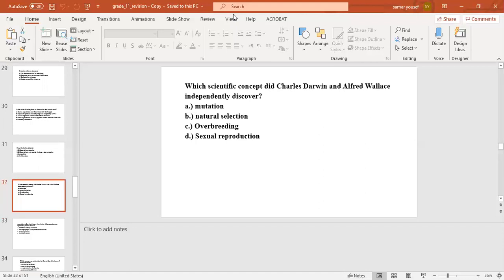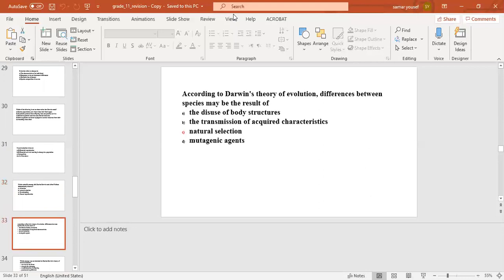The next question, which scientific concept did Charles Darwin and Alfred Wallace independently discover? Number A, mutation. Number B, natural selection. Number C, overbreeding. Number D, sexual reproduction. The correct answer will be number B, natural selection. The next question, according to Darwin's theory of evolution, differences between species may be the result of number A, the disuse of body structure. Number B, the transmission of acquired characteristics.